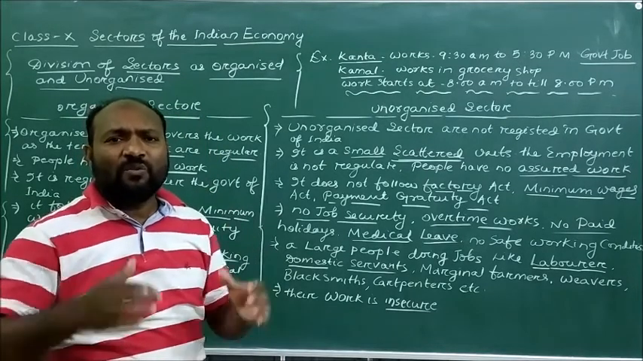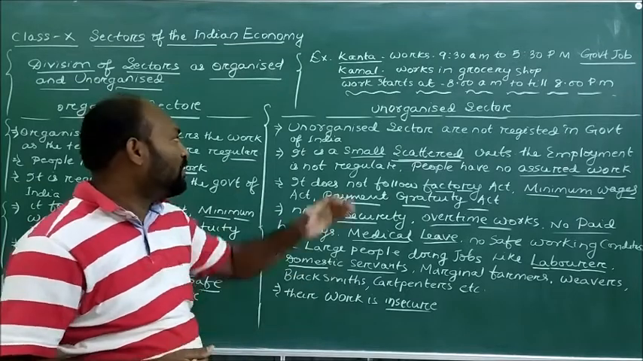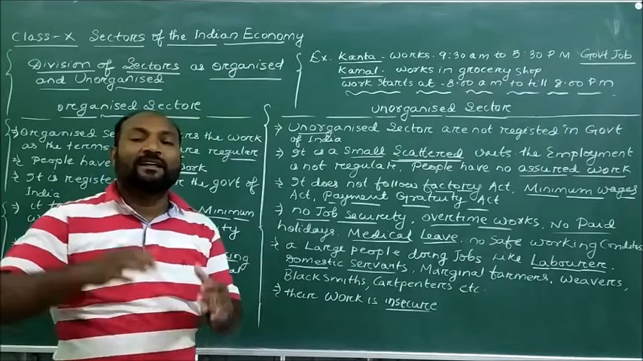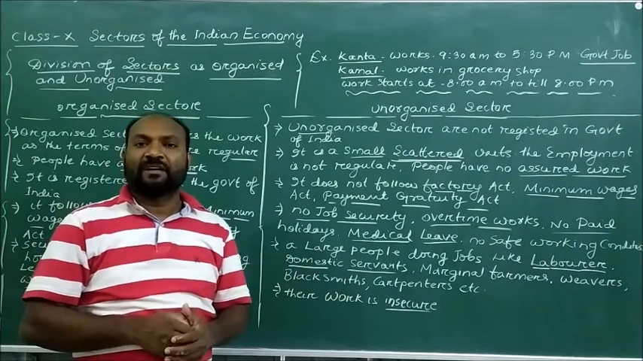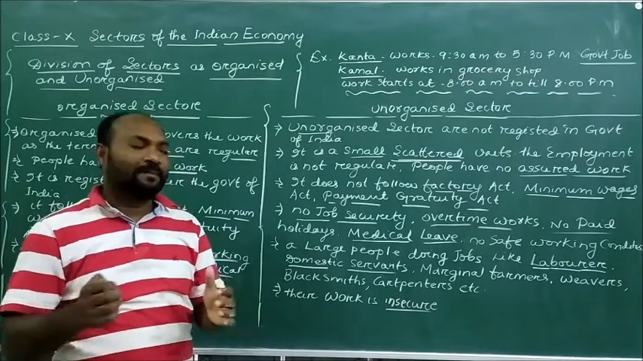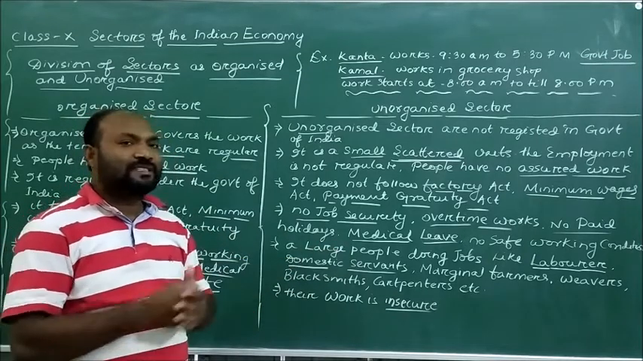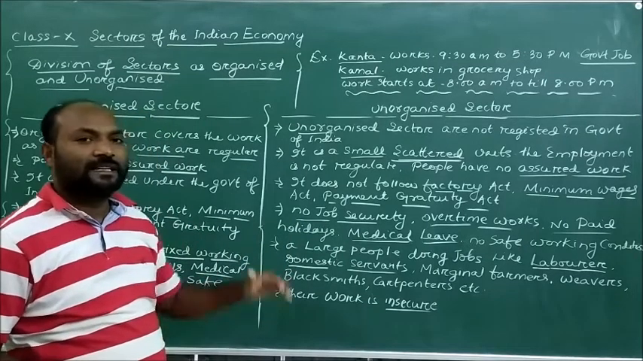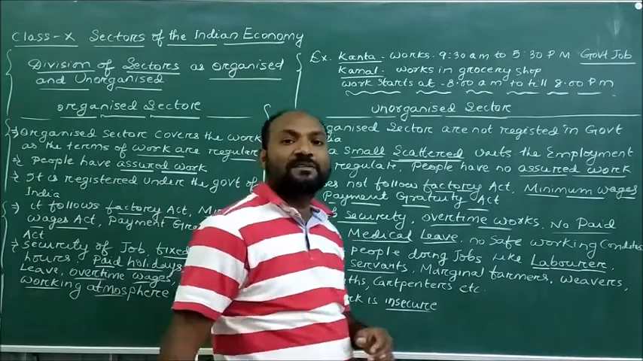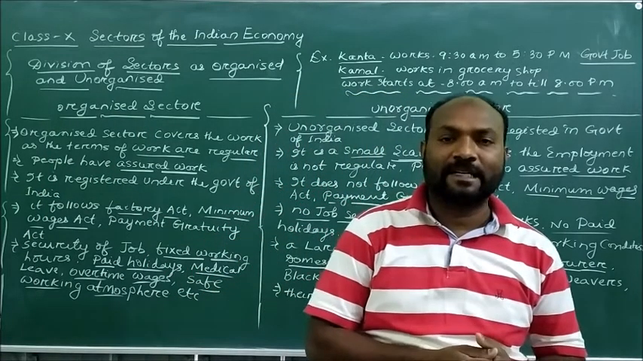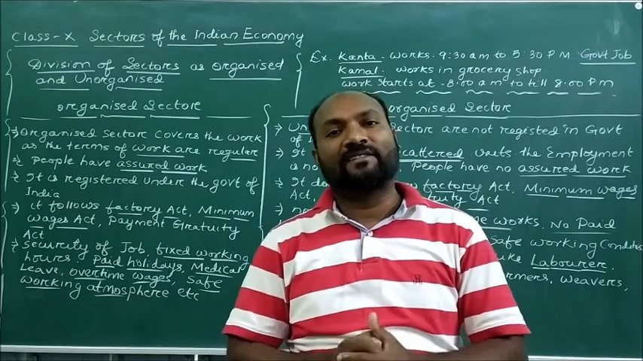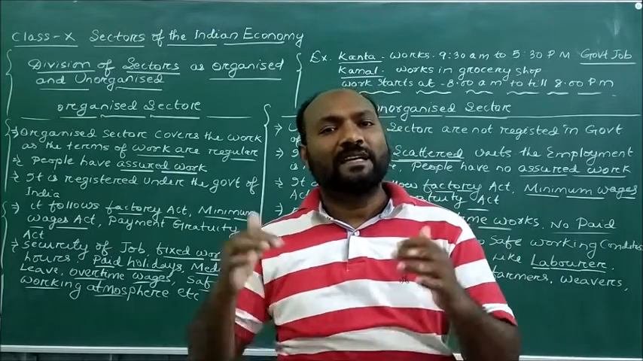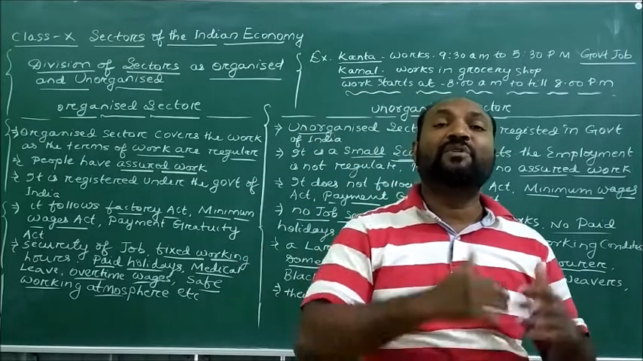So dear students, who are the people coming under the category of unorganized sectors? The landless laborers, the farmers, domestic servants, marginal farmers, weavers, blacksmiths, carpenters, all these people come under the category of unorganized sectors. That is why their life is insecure. They are not enjoying their lives here.